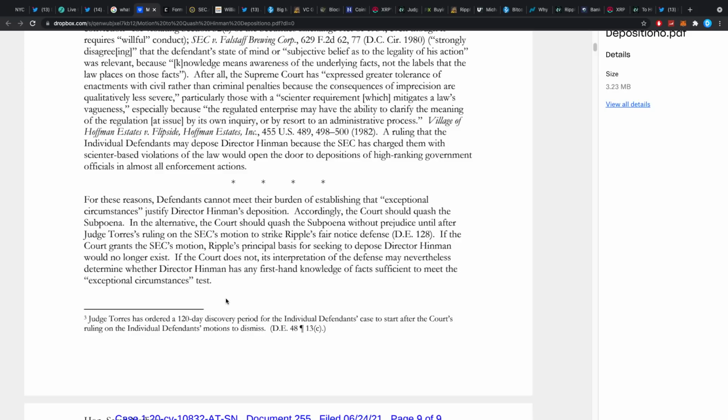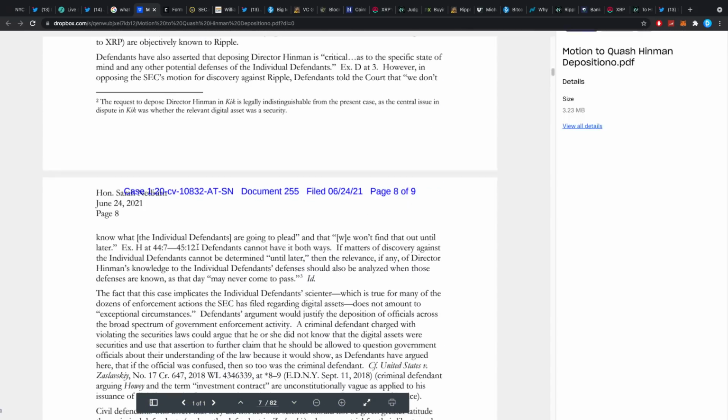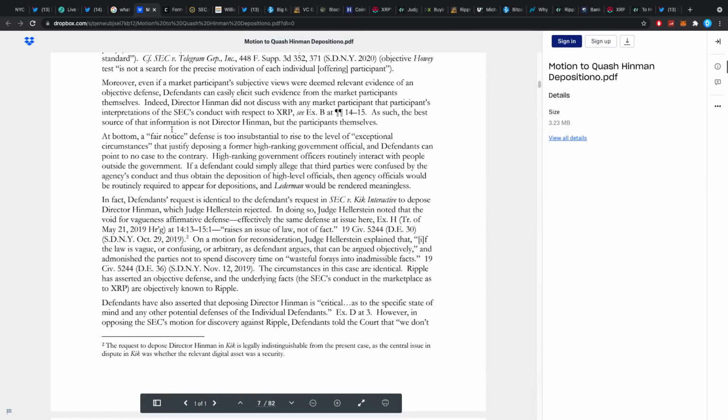If the court does not, its interpretation of the defenses may nevertheless determine whether Director Hinman has any first-hand knowledge of facts sufficient to meet the exceptional circumstances test. And I would like to say, yeah, he has a lot of first-hand knowledge of facts because he was there when the decisions on Bitcoin and Ether were made, and those are extremely relevant to determine what the stance should be on XRP, right? So from my perspective, he is always going to be relevant, and having him on a pedestal, it's going to be an amazing decision.